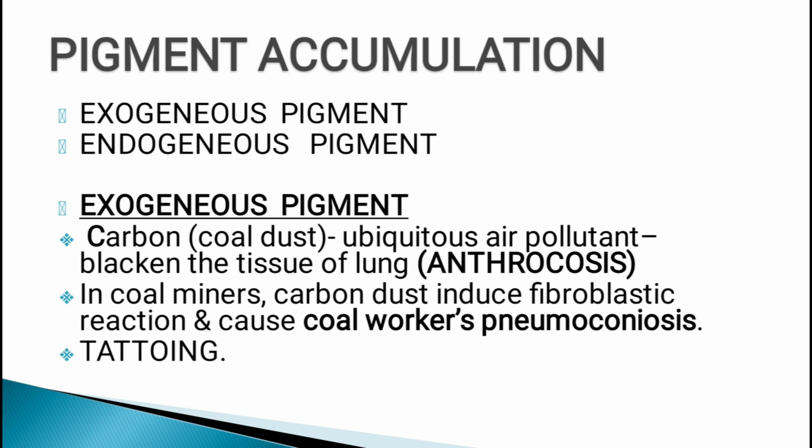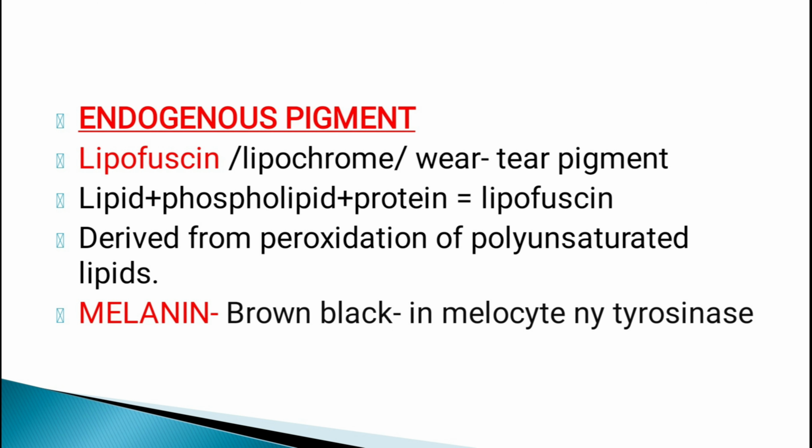Pigment is a colored substance and there are two types of pigment accumulation, that is exogenous pigment and endogenous pigment. First let's see about the exogenous pigment. Carbon or coal dust, a ubiquitous air pollutant in the urban area, gets accumulated and blackens the tissue of the lungs, which is known as anthracosis. And in coal miners, the carbon dust induces fibroblastic reaction or even emphysema and causes a serious lung disease known as coal workers pneumoconiosis. Tattooing is a form of localized exogenous pigmentation of skin. No inflammation occurs here. Next, let's see about endogenous pigment.